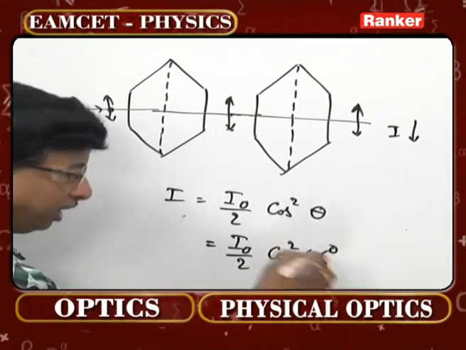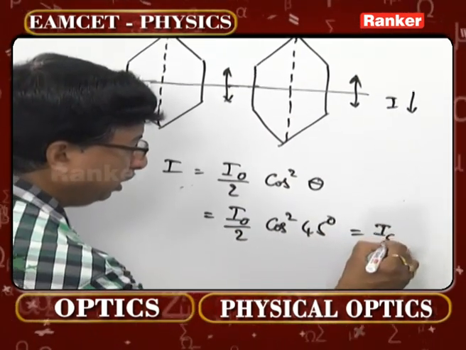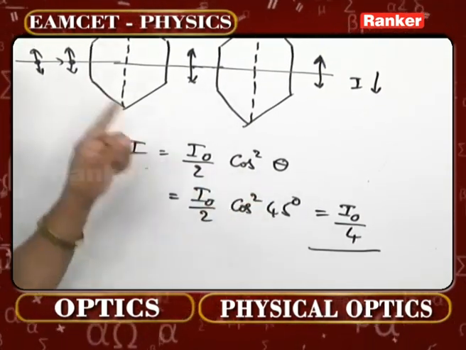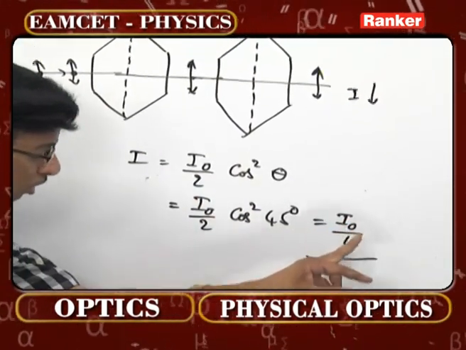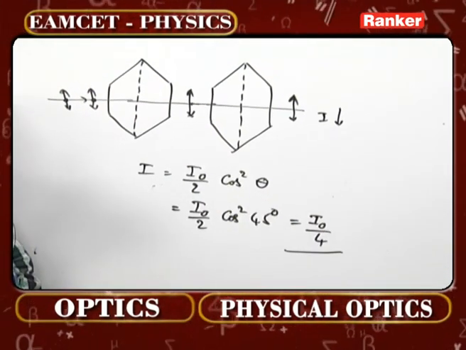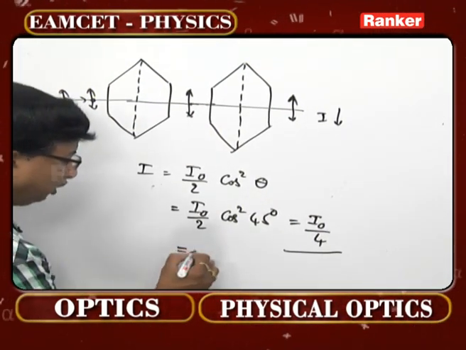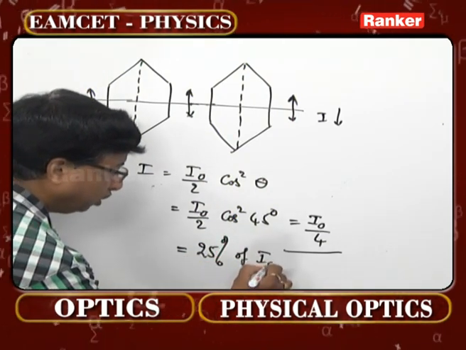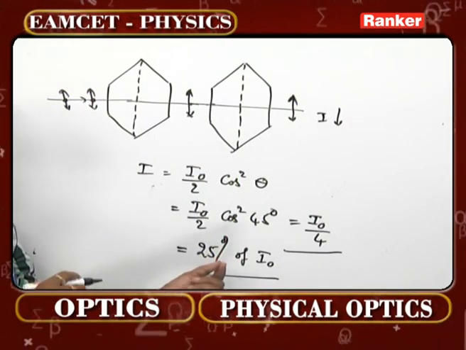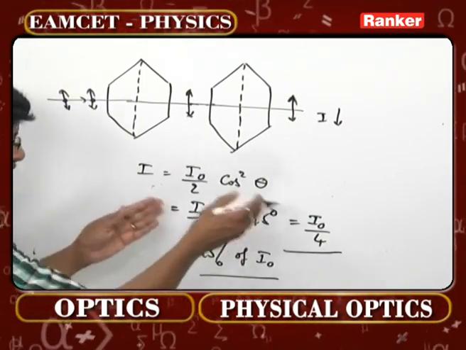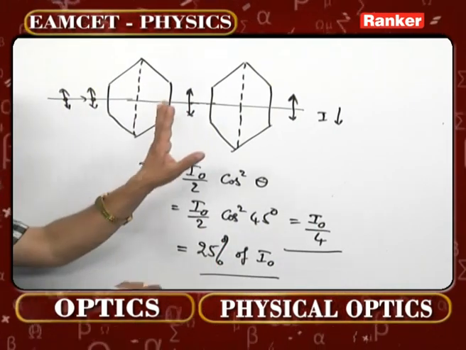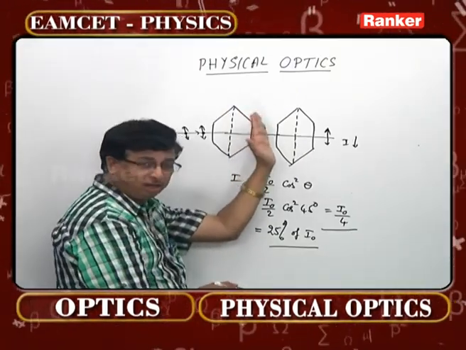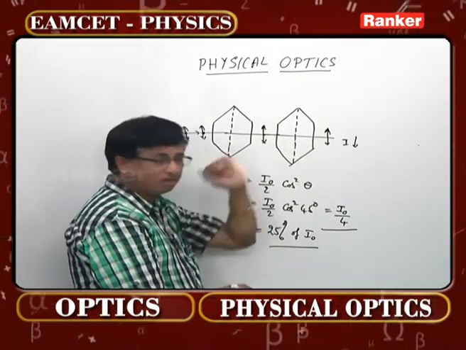Cos square 45 again is half. So ultimately it becomes I naught by 4. If I naught is the original intensity, is it not 1/4 of the original intensity? 1/4 means, can't you just say this is 25% of I naught? You can definitely understand, because it is becoming 1/4. 1/4 means 3/4 of the total intensity of light has been filtered over here. Only 1/4 is coming out of that.